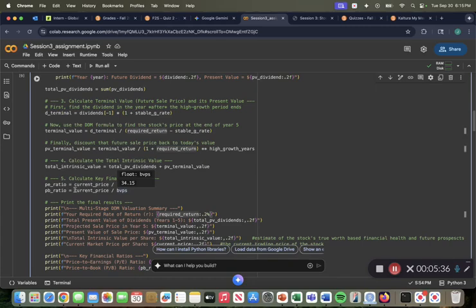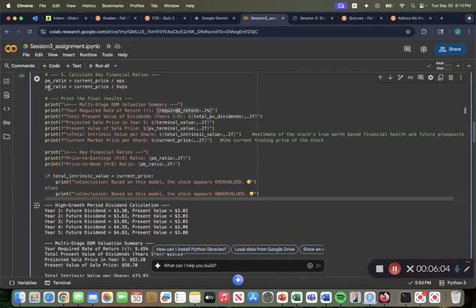The price earnings ratio, the current price over the earnings per share, and the PB ratio, the current price over the book value. Also calculating the intrinsic value, or what we think the stock is worth, the future sale price, calculating the present value of that here, and then the DDM formula to find the stock price at the end of 5 years, which we wanted to calculate there.